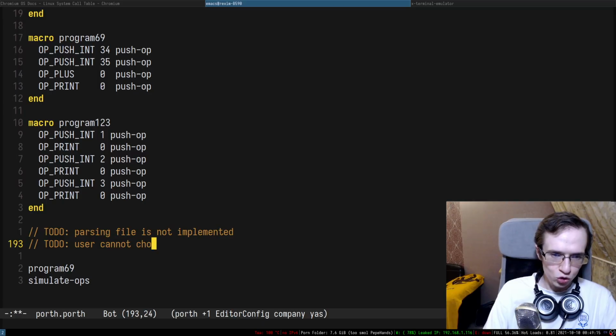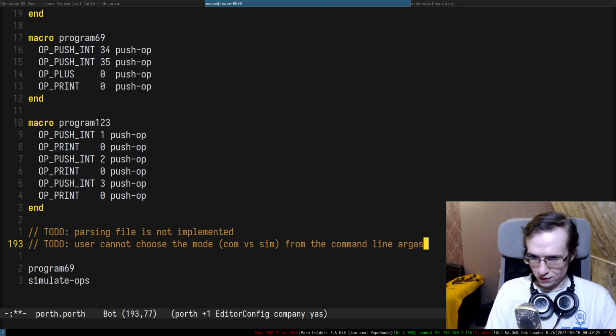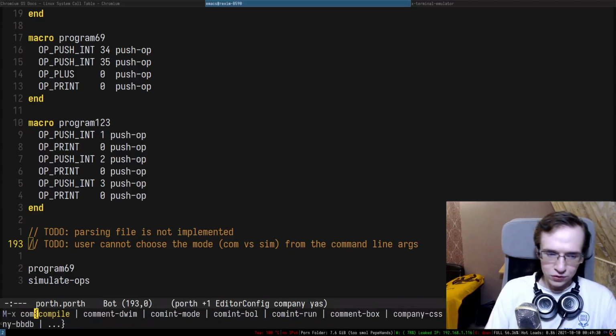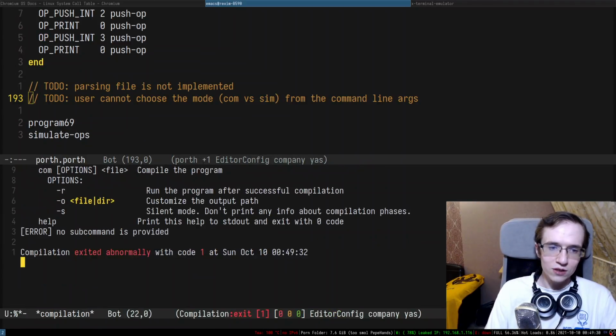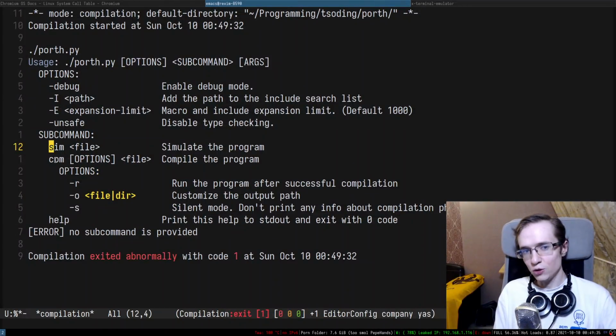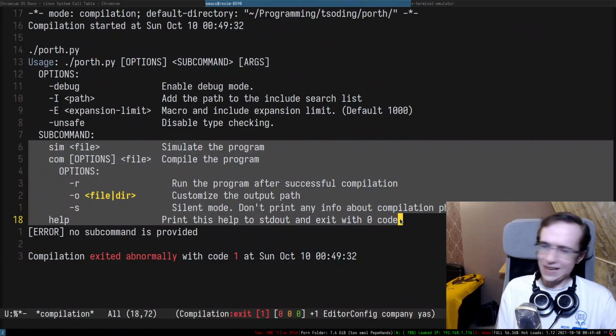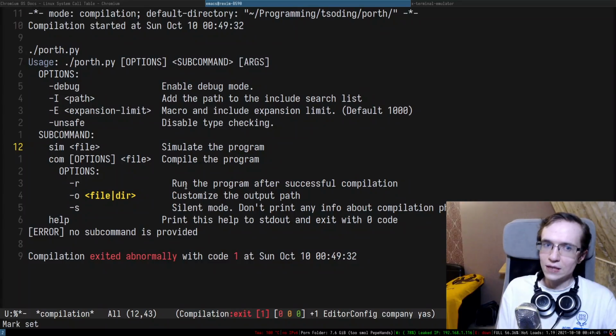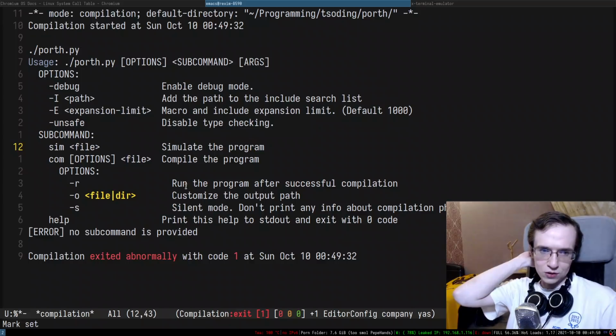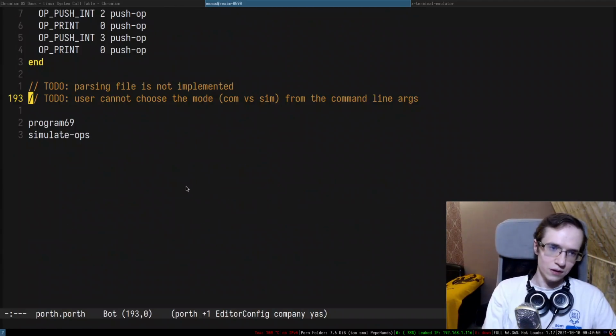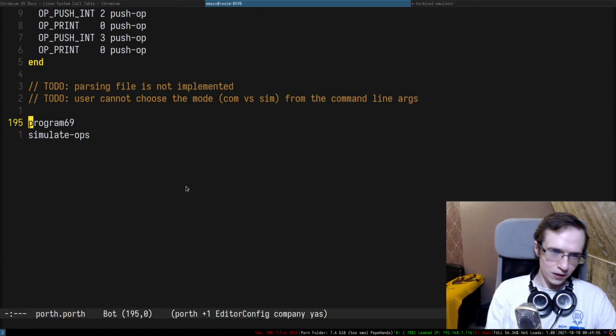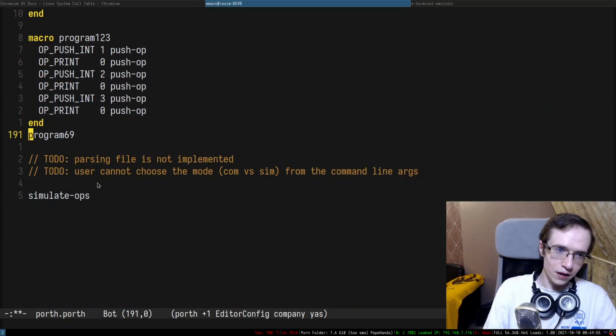User cannot choose the mode com versus sim from the command line args. You know how in Porth, in Porth Py, you can specify the subcommand, simulation or compilation. We don't have that yet, though it is relatively easy to implement, I think. Because we only need to take a look at the first argument and just see if it was provided or not. But yeah. So the first thing I want to do, by the way, is essentially commit whatever we have